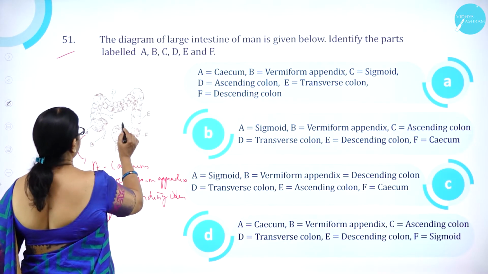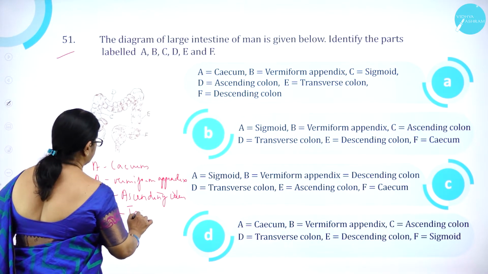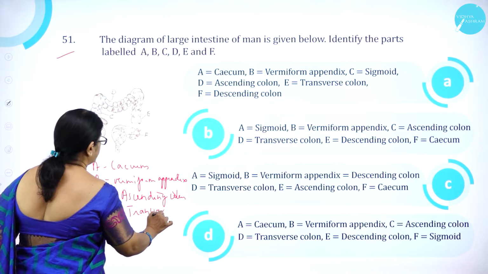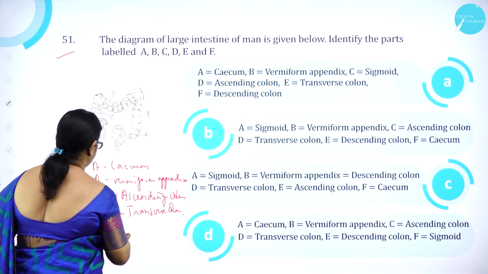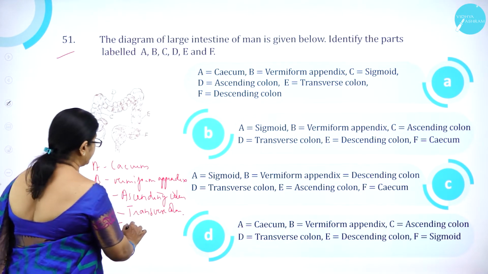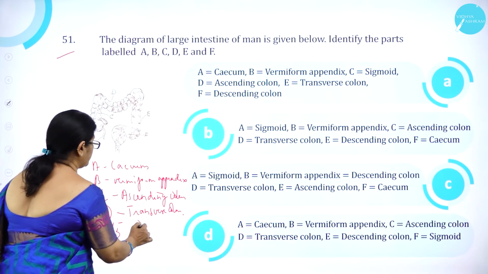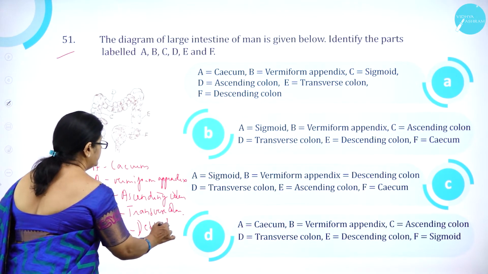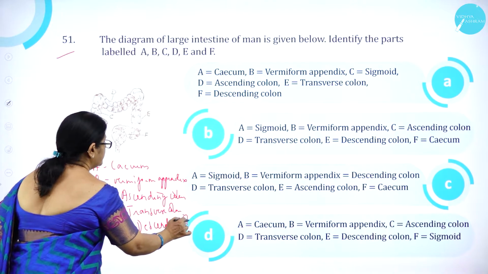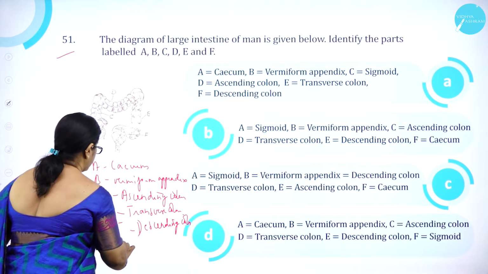And D is transverse colon. E is descending colon. And F is sigmoid.